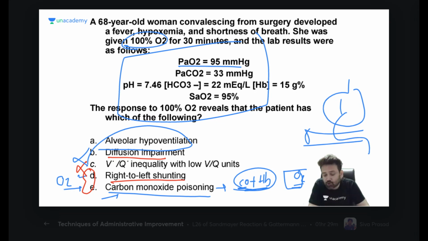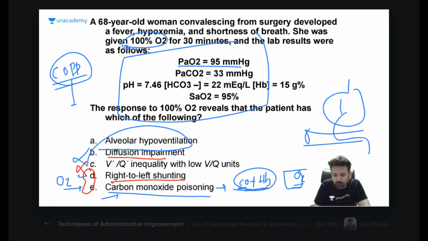You should not give oxygen to every patient, especially to COPD. Should you give 100% oxygen to COPD? Yes or no? If a critically ill COPD patient is coming to your clinic, why should you not give it? Because by giving 100% oxygen, you are suppressing the chemoreceptors.